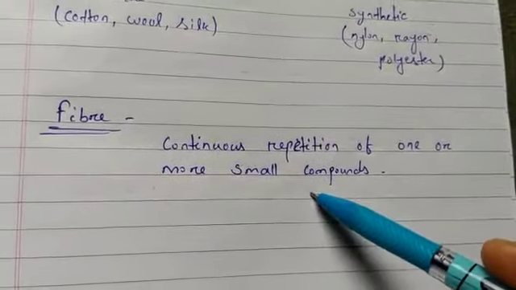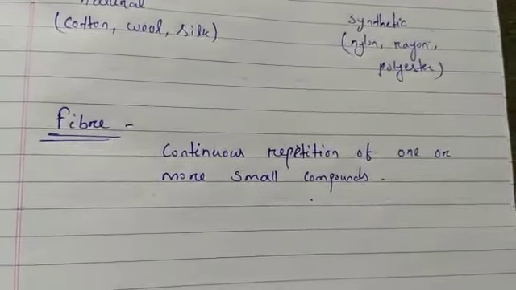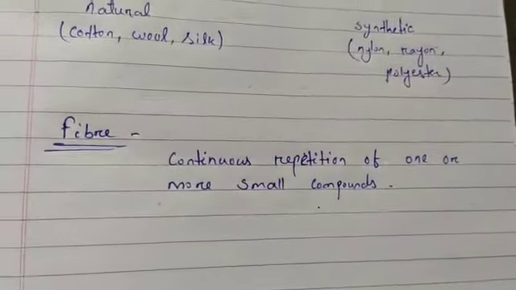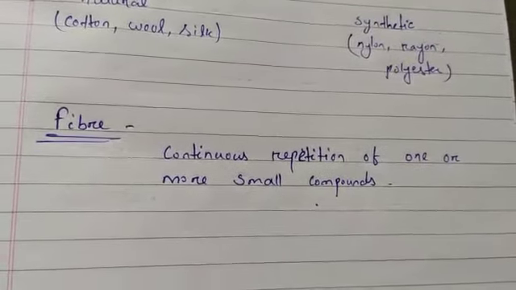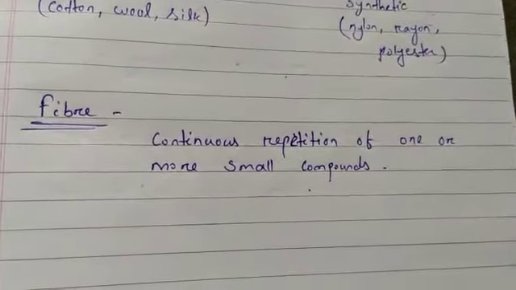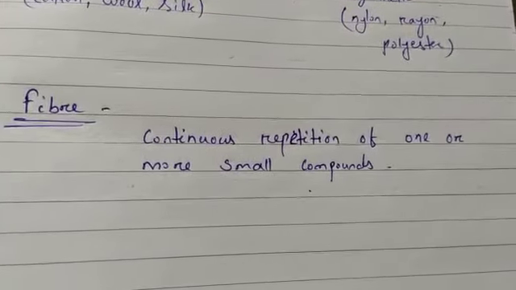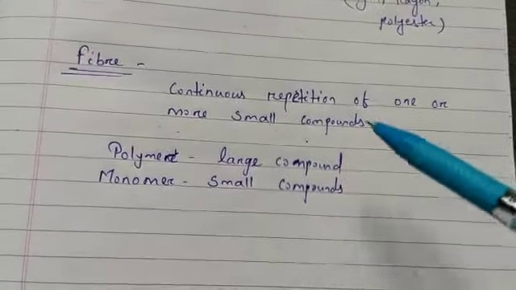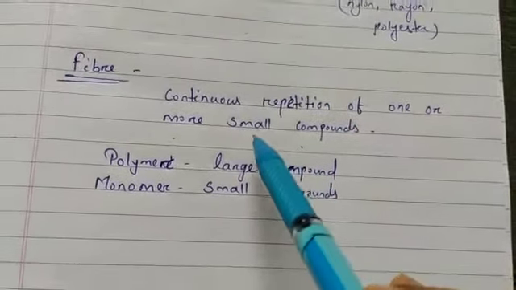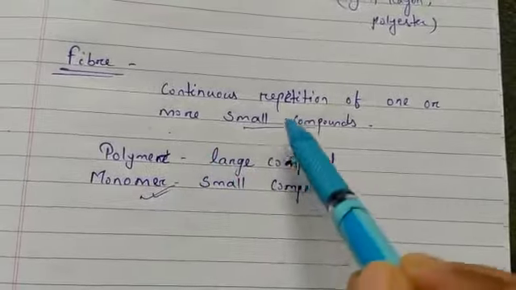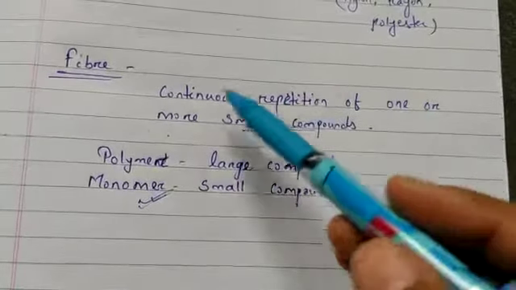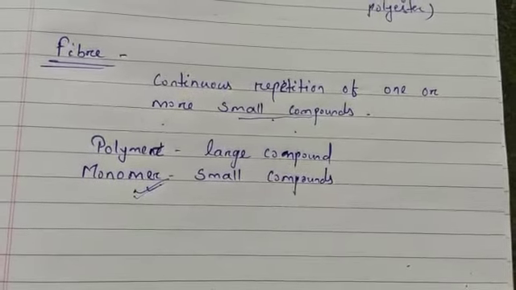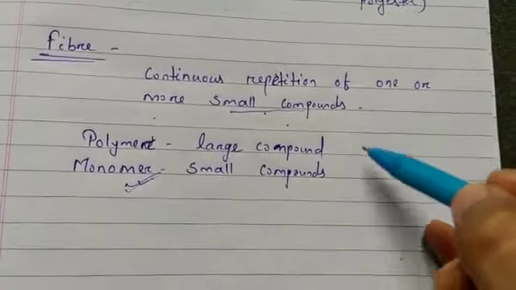So here you are getting two terms, monomer and polymer. Monomers are the small units or small compounds, and when they combine and bond to each other, they form a very long structure that is called a polymer.